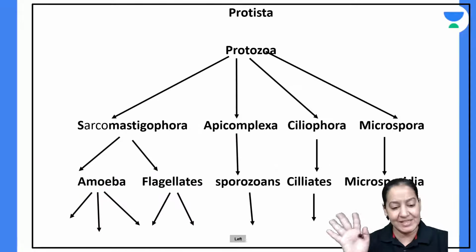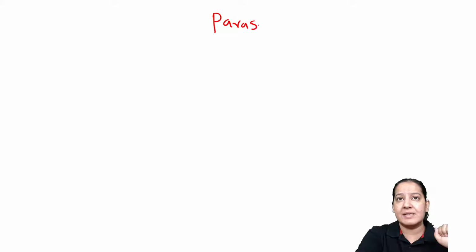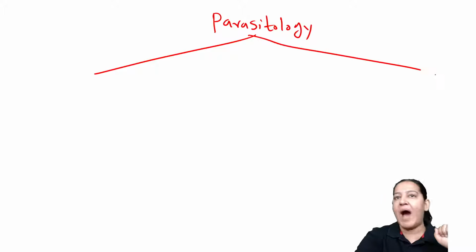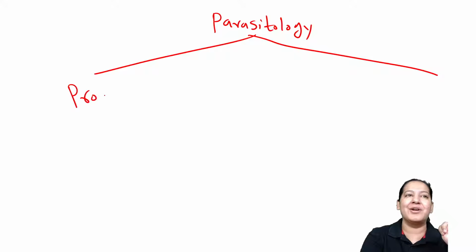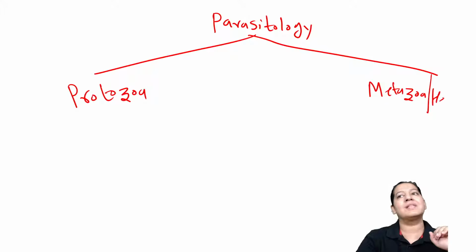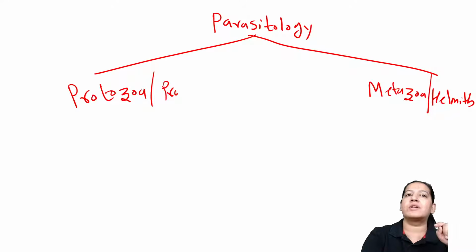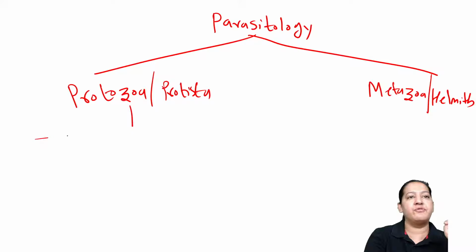Let me revise you again. I am teaching you the classification of parasitology. So in parasitology, we divide the parasites into 2 categories. The unicellular ones are known as protozoa, and the multicellular ones are known as metazoa. Metazoa are also known as helminths, right? And protozoa belongs to the kingdom Protista, right? Okay. Now protozoa are further divided into 5 categories.